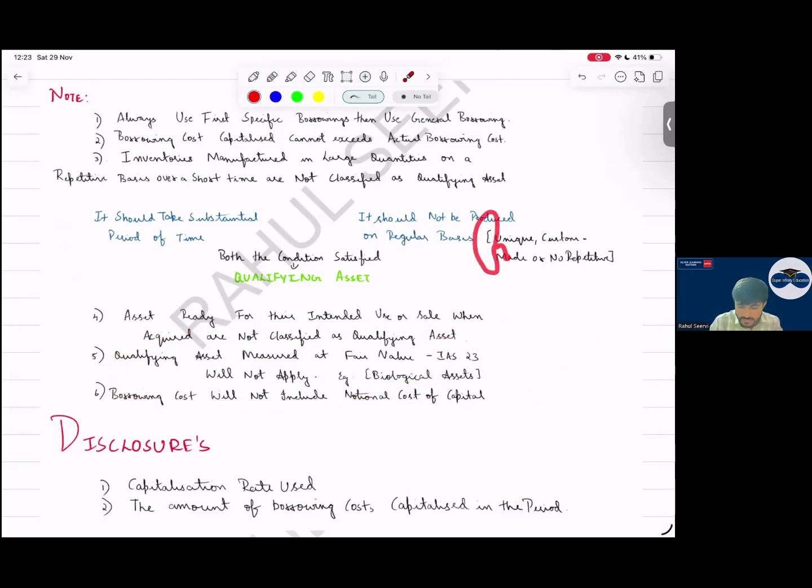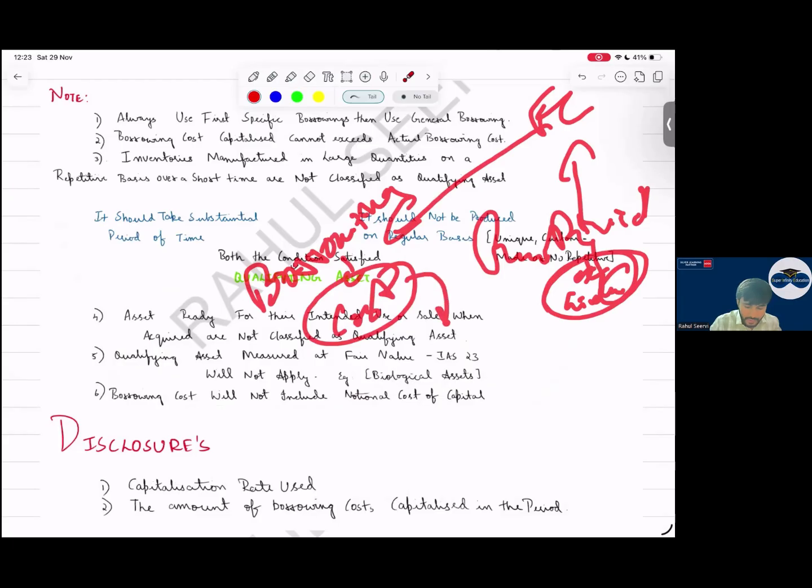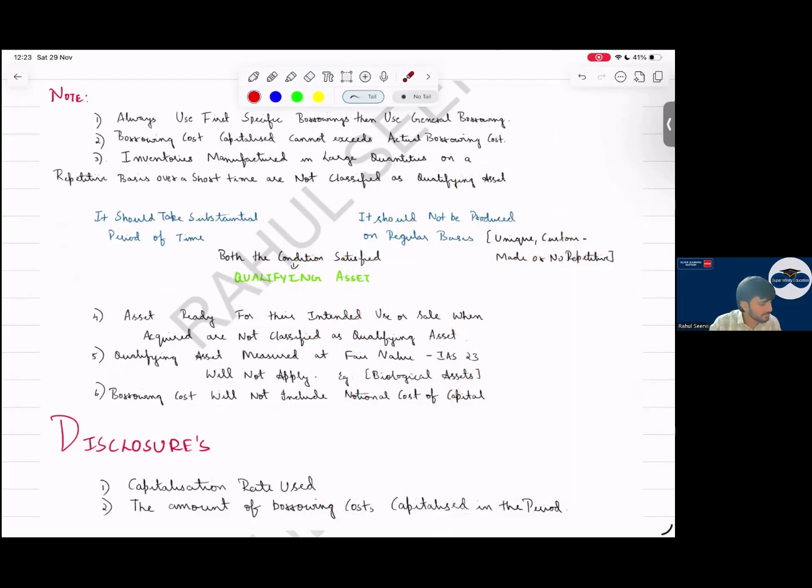Sir, if preference dividend is classified as a liability, this dividend will be finance cost. Will this finance cost be considered as a borrowing cost? Yes or no? Everyone tell me. I say preference dividend is paid on preference shares, and these preference shares are recorded as a liability. In that case, is the dividend classified as finance cost? Yes or no?